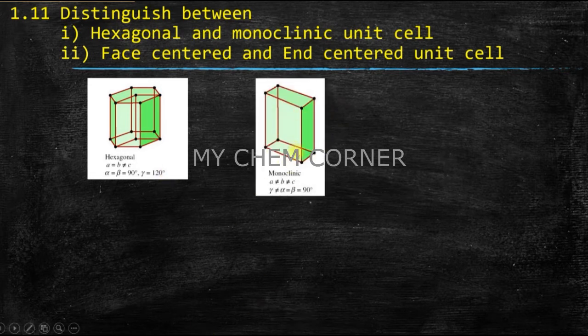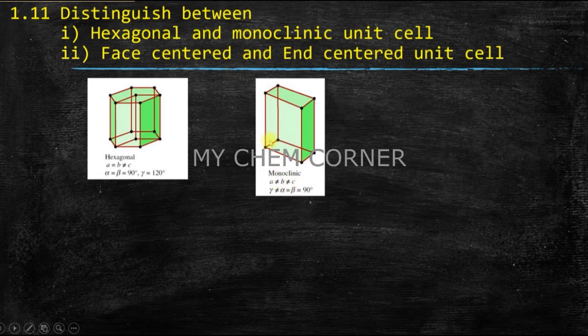Now, under the monoclinic unit cell, if you look clearly, you will know all the edge lengths are different, because you can see 3 different edge lengths here. This is A, this is B, and the one going vertically up is much longer than the other one. So A is not equal to B, which is further not equal to C.